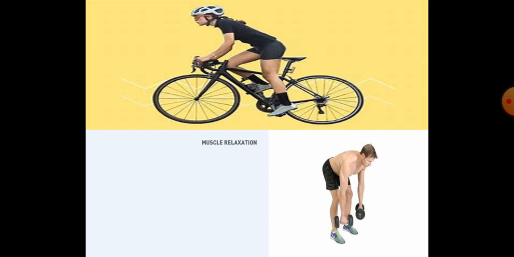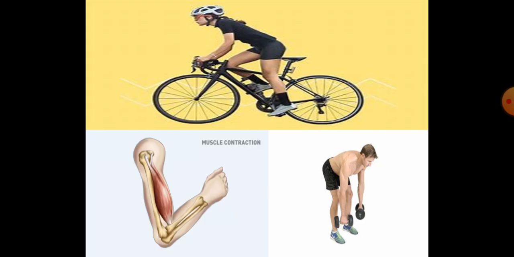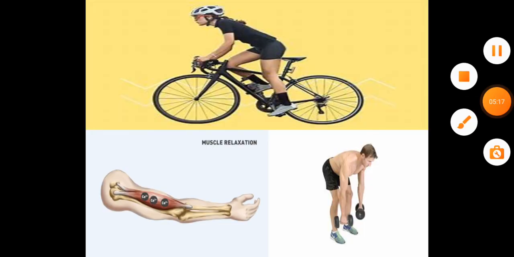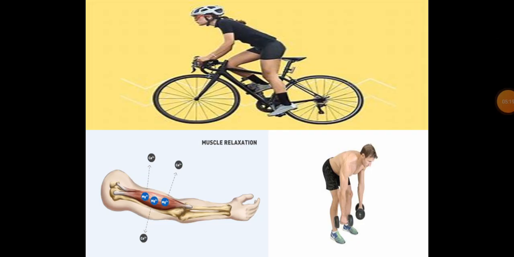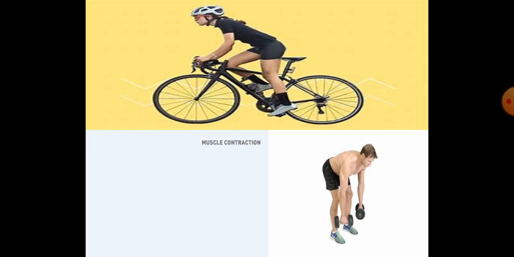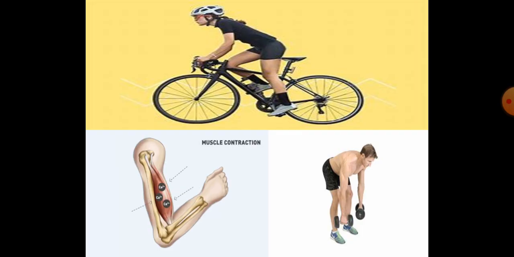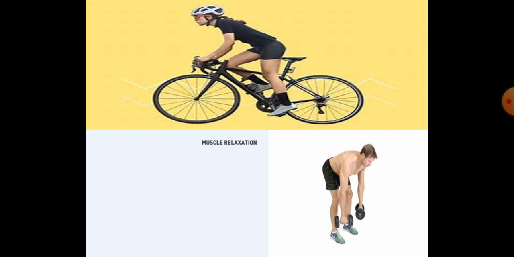The contraction of the muscle cells causes a body part to bend at a joint, while the relaxation allows the body part to straighten again at the joint. As you can see in this picture, beta, the arm is showing the contraction and relaxation both. What does the contraction do? Understand again carefully. The contraction of the muscle cells causes a body part to bend at a joint, and the relaxation allows the body part to straighten again at the joint. The muscles work in a pair, beta, to cause movement.